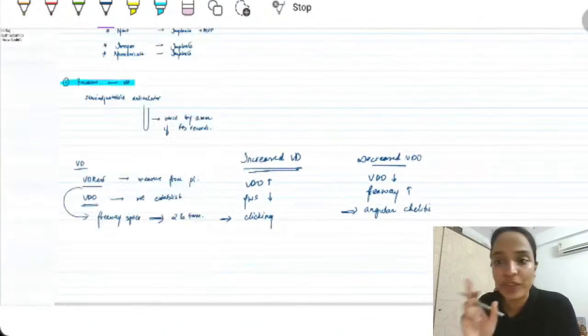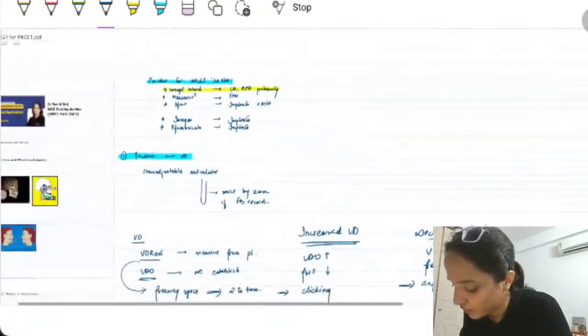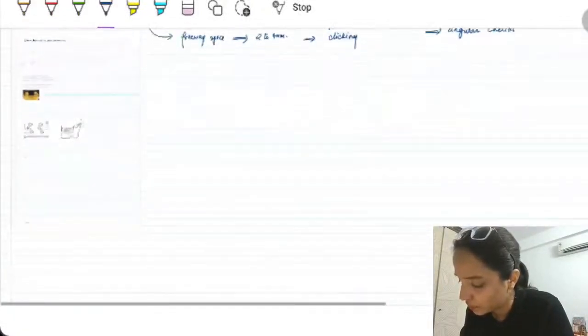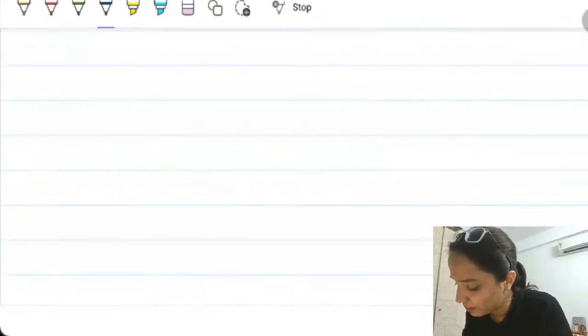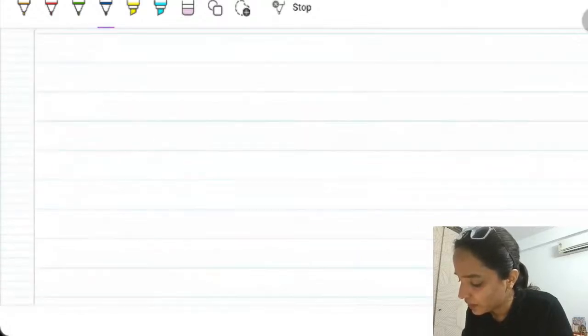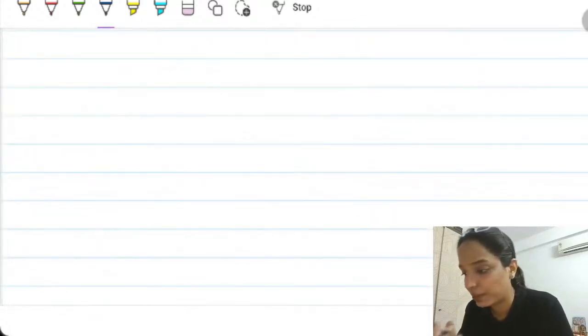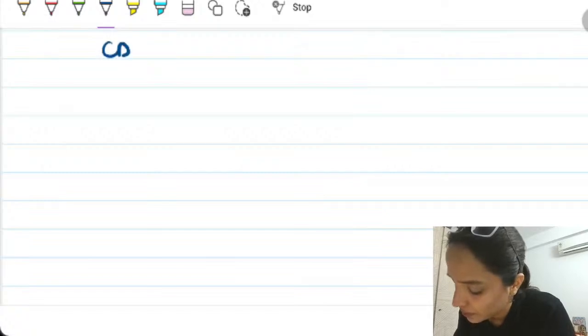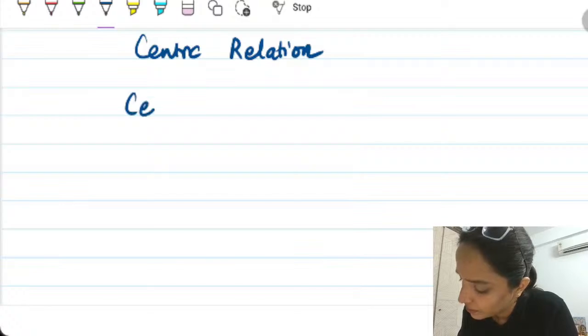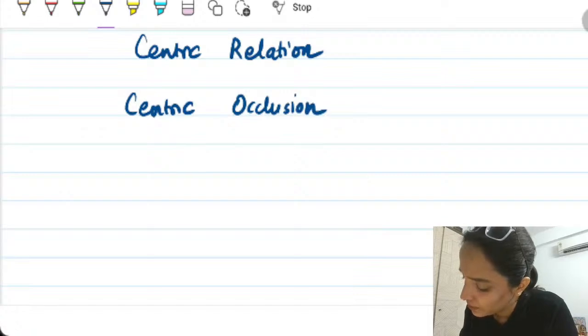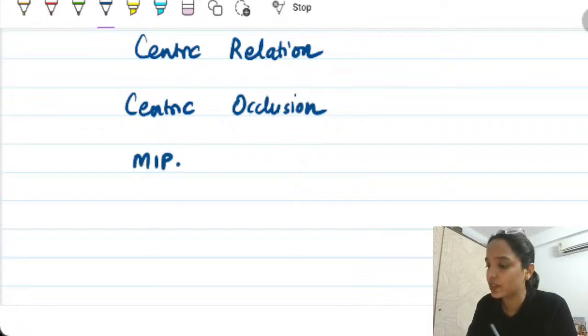Right? So two very important concepts from jaw relation. I will even teach you the third one also. Now, the third very important concept, because again, this comes in the exam in different forms in RPD questions: centric relation, centric occlusion, and maximum intercuspation.